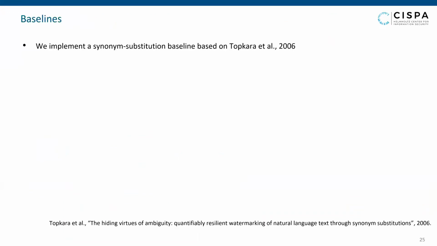Finally, we evaluate our model against baselines. We implement a synonym substitution baseline based on a previously introduced watermarking method. In summary, we replace a word with its synonym. We partition the synonym set for one word into two groups and assign different bits to each group. The decoding is then done by lookup tables.